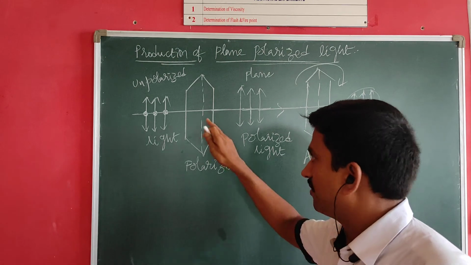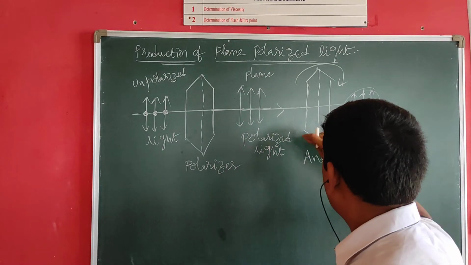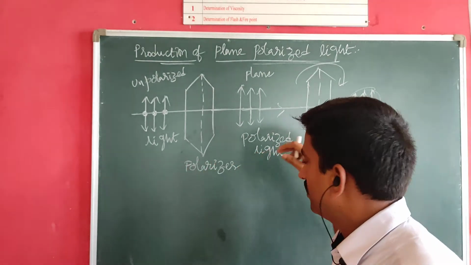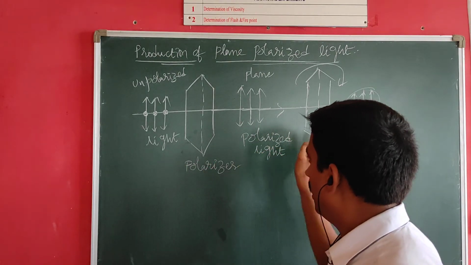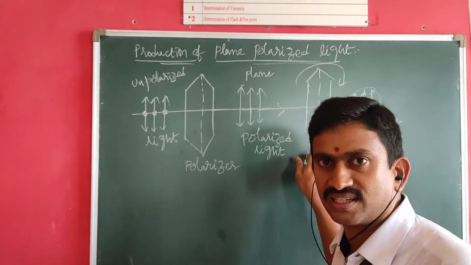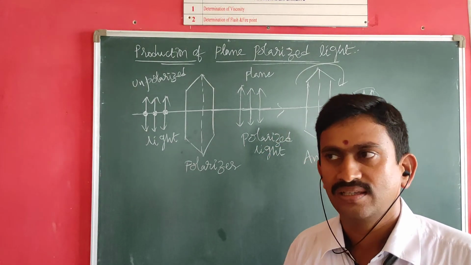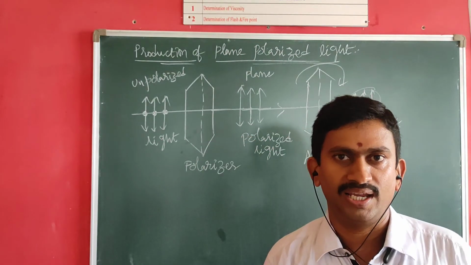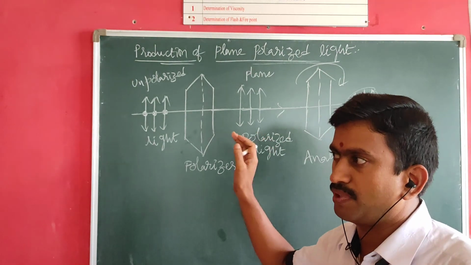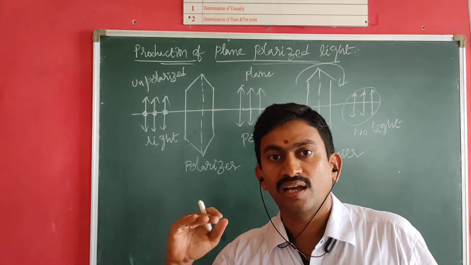In this method, the first crystal acts as a polarizer and the second crystal acts as an analyzer. The second crystal, which is rotating along the direction of propagation of light, acts as an analyzer. Based on the angle between the optic axis of the first crystal and the optic axis of the second crystal, the intensity of the emergent light will change. This phenomenon was first observed by a French engineer, E.L. Malus, and is popularly called Malus law. We will discuss Malus law in the next class.